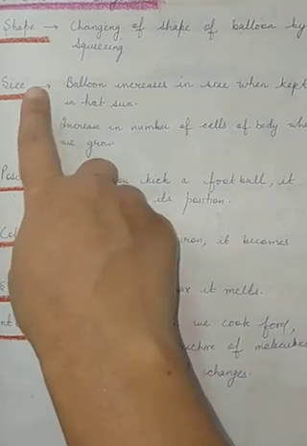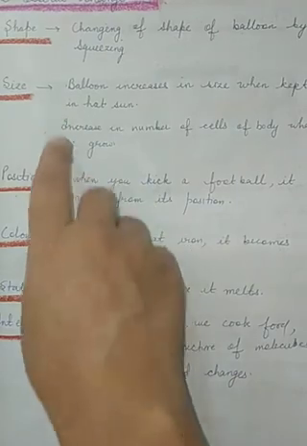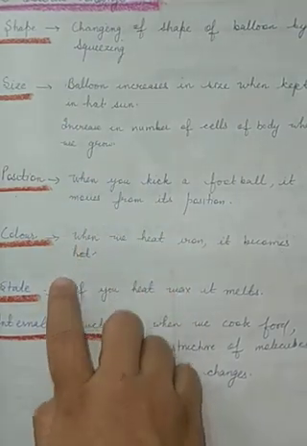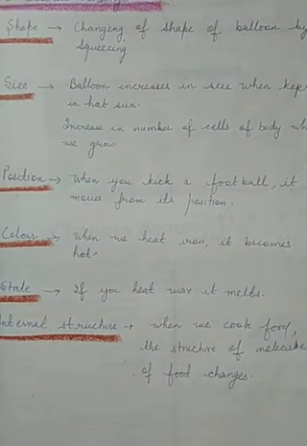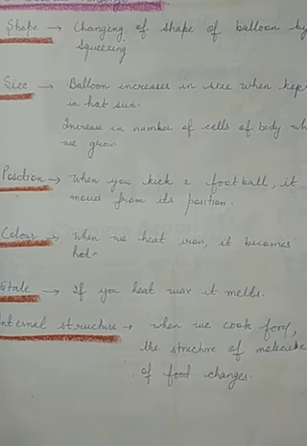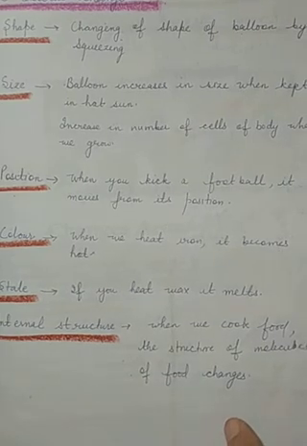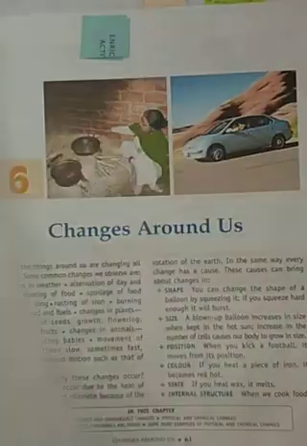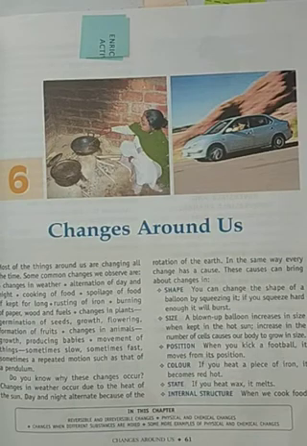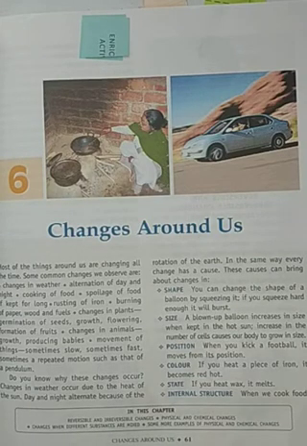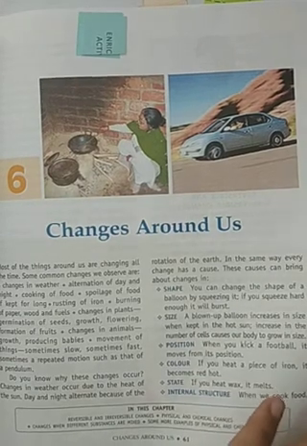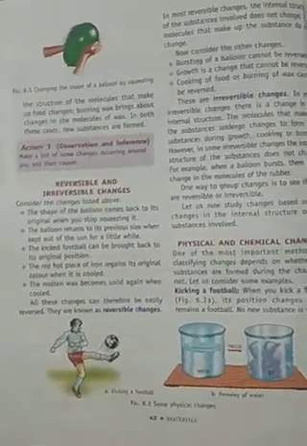So these are some parameters, like shape, size, position, color, state, and internal structure, which we can use to identify the changes, and why the change is occurring. Now next we will talk about what reversible and irreversible changes are, and you can read this from page number 62 of your books.